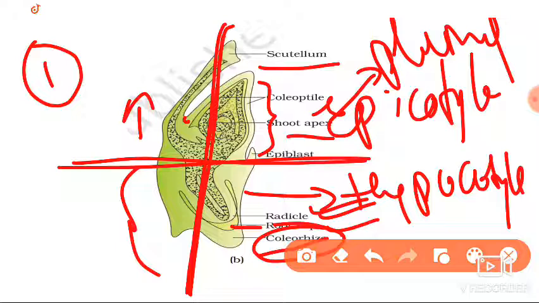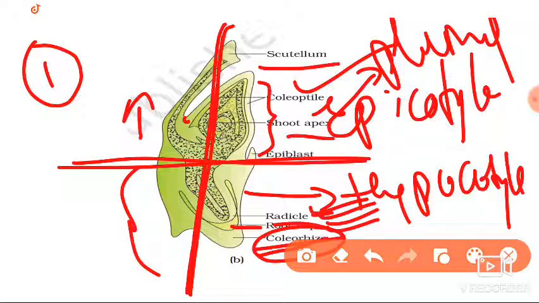And here coleoptile, the covering of the plumule. Here you can see the coleoptile, that is the upper region. In the upper region, coleoptile is the covering of the shoot tip apex or plumule. And in the basal region, you can see the coleorhiza, and this coleorhiza covers the root cap or radicle.